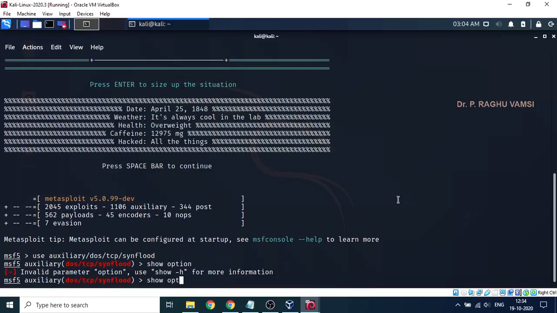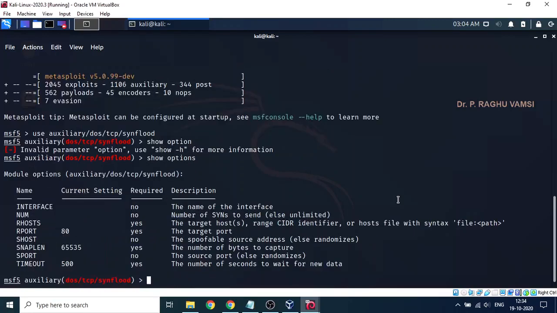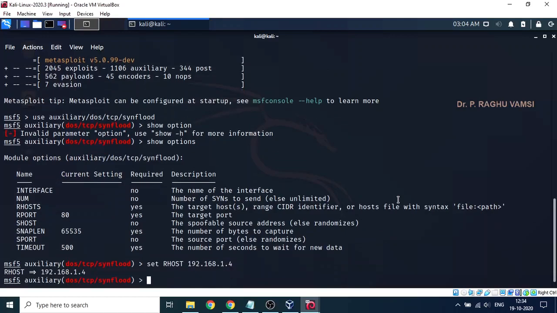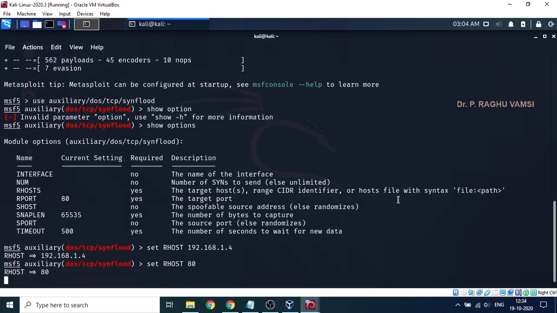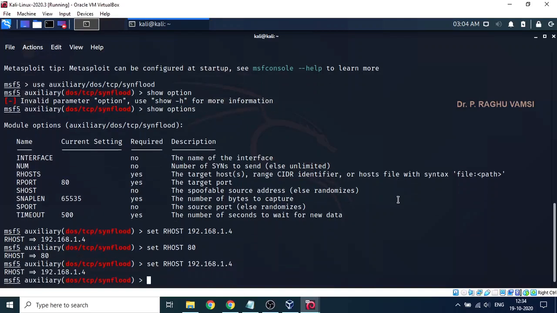So here the remote host is to be set as the target host 19.168.1.4, and since 80 is the port that is open, I'm setting the remote port to 80.